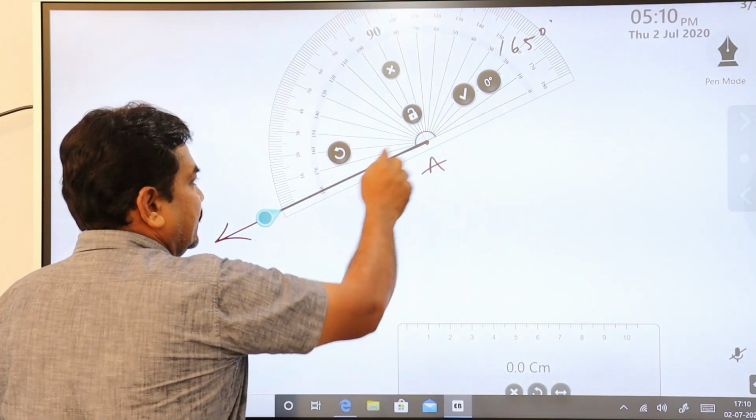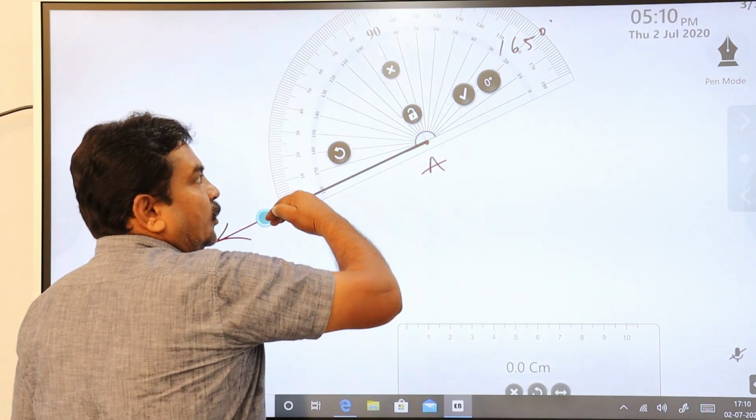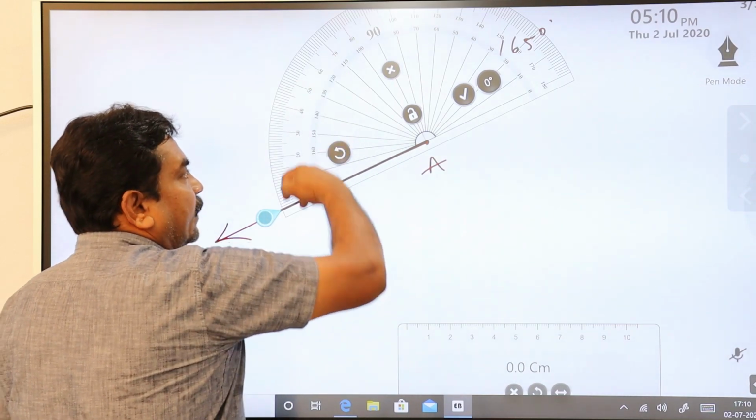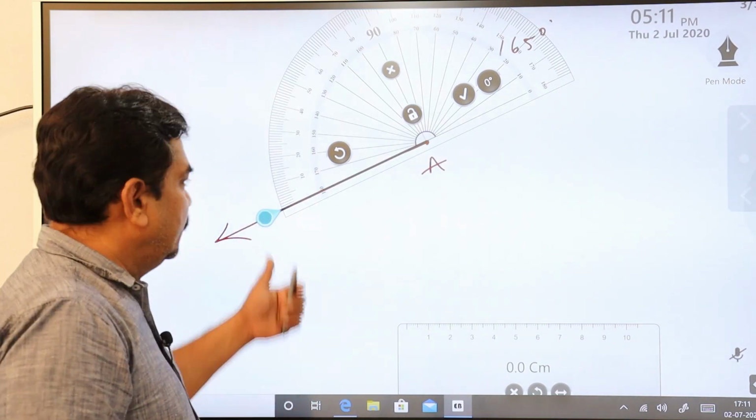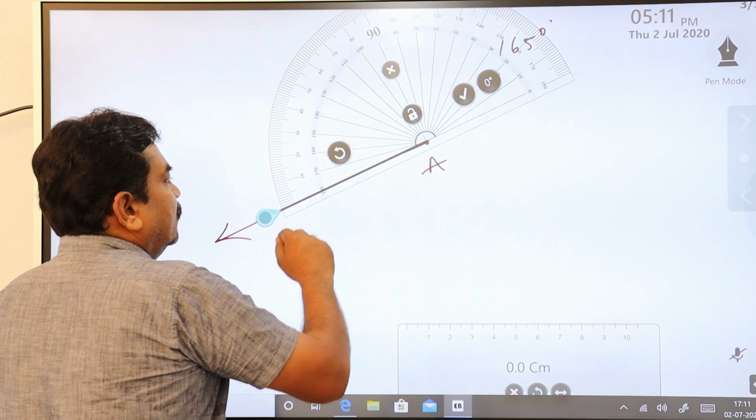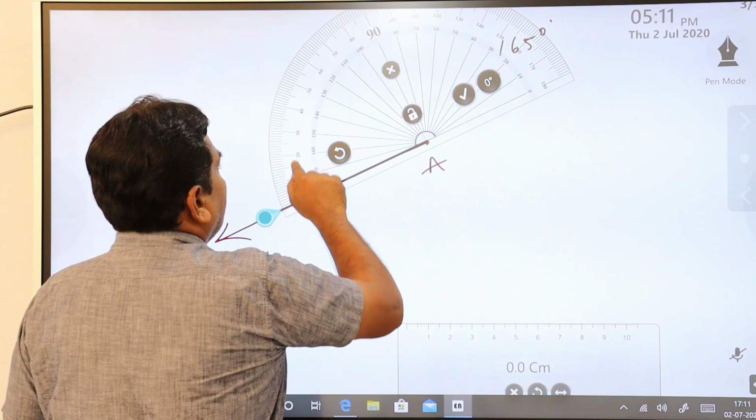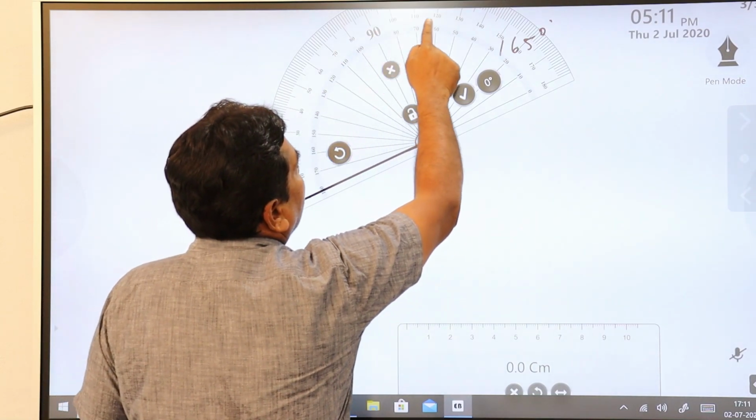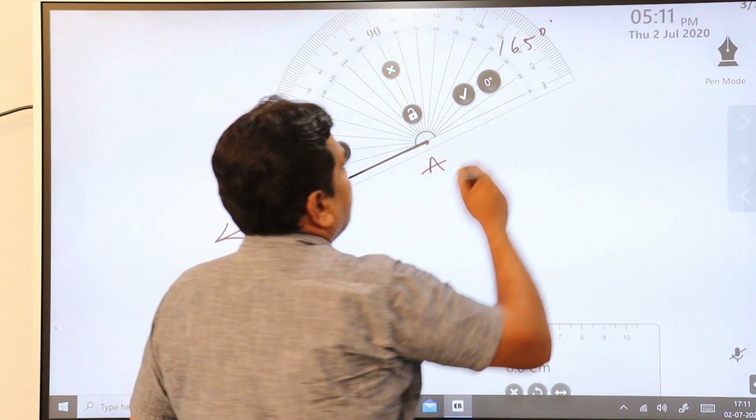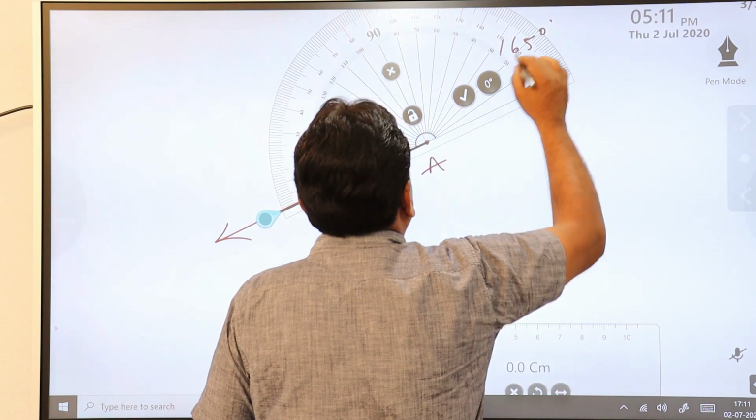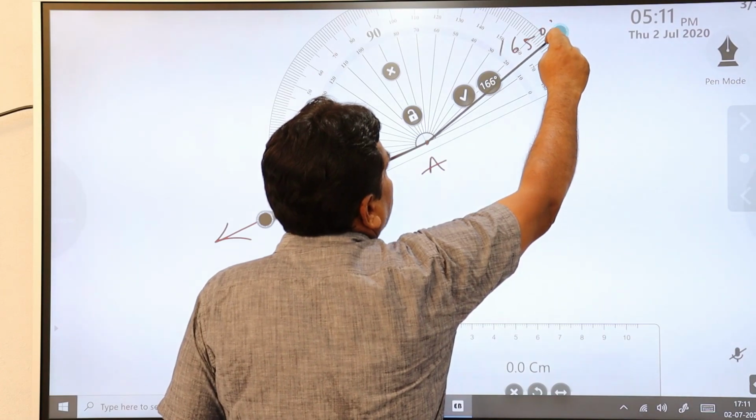Since the ray is in this direction, you start counting 0 degrees onwards on this scale, not on this scale, because the direction of the ray is on this side. So 165 degrees. It comes, see here: 0, 10, 20, 30, 40, 50, 60, 90, 100, 110, 120, 130, 140, 150, 160. This is 160. 160 is here. I'll just point out, this is your 160.